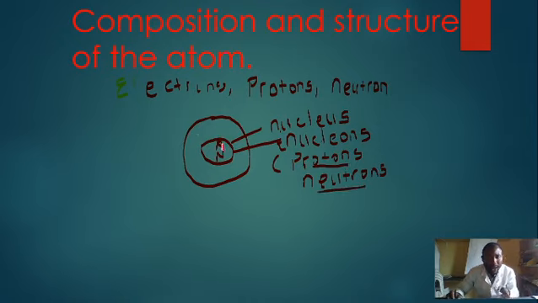Then as we begin to move out of the condensed and massive center of the atom, outside the nucleus, we are going to have regions where we have a high probability of finding electrons. When I will be working with the advanced level, I will avoid talking about shells. But this lesson is for my ordinary and intermediate students, so I'm comfortable to say that we have the electron shells.